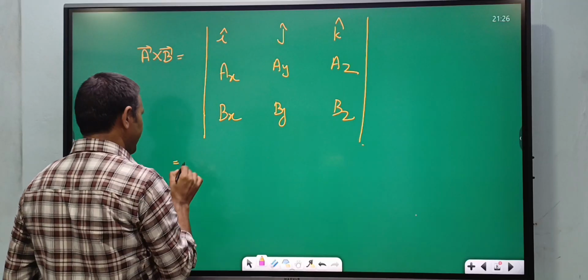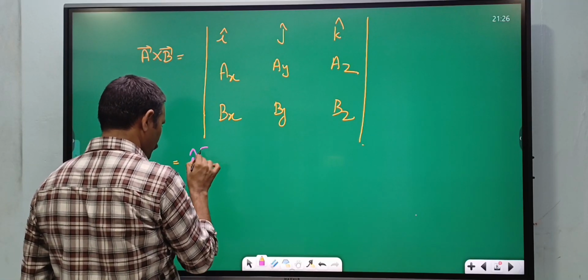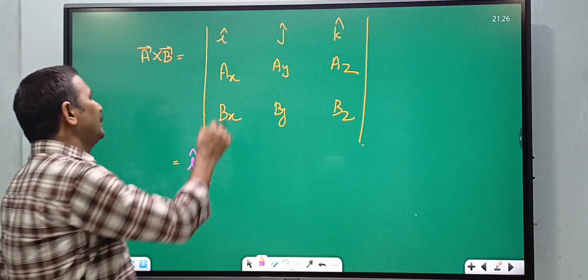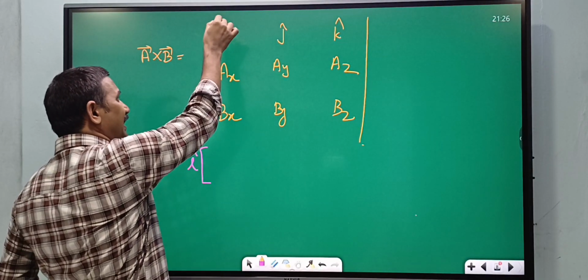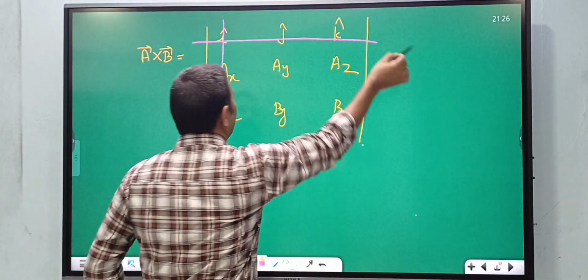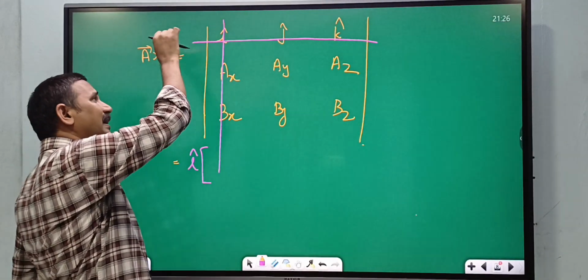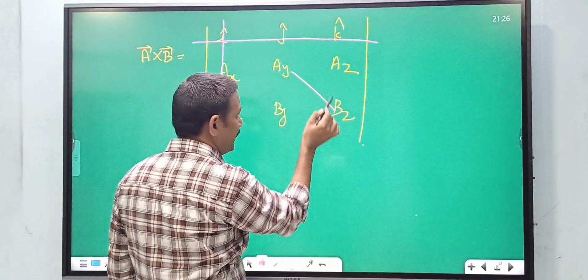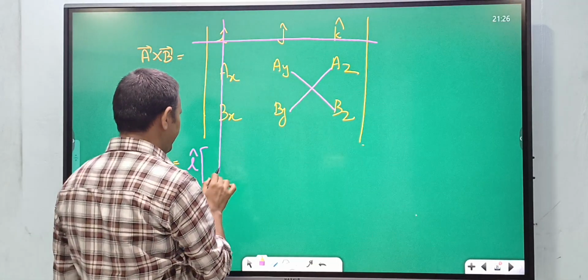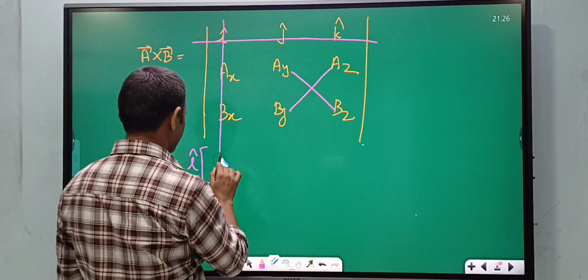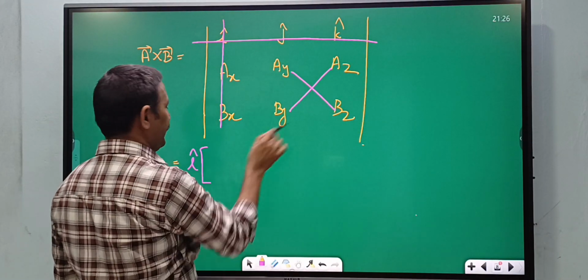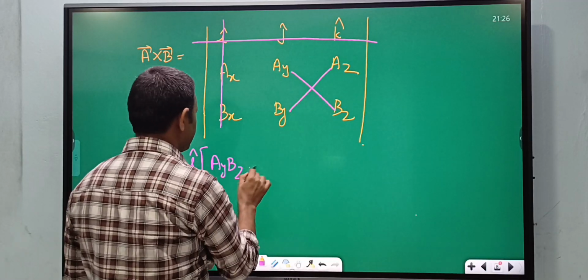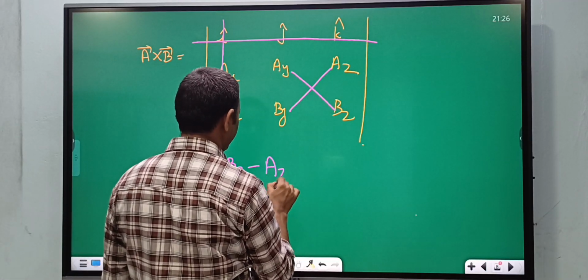So here first you write i cap into. You just draw lines like this: for i cap you draw one horizontal line and one vertical line. Then you write this determinant, ay bz minus az by.